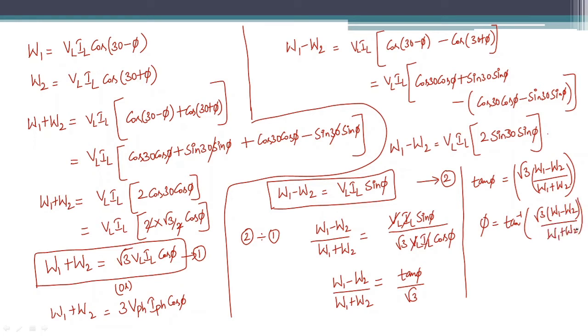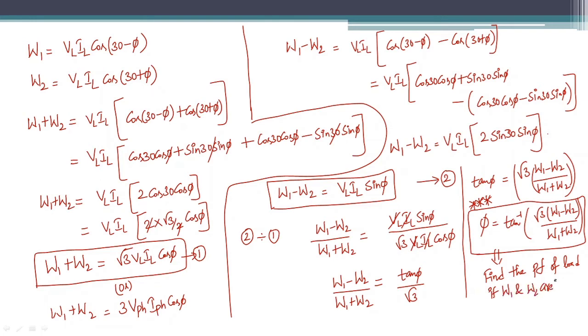And phi also can be given by tan inverse of root 3 into W1 minus W2 divided by W1 plus W2. So this is a very important equation, which will be useful for competitive examinations like GATE, IES, AP Genco, AP Transco. Everywhere you will get a question from this two wattmeter method, and this equation is helpful in order to find the power factor of the load if you know the readings of W1 and W2.